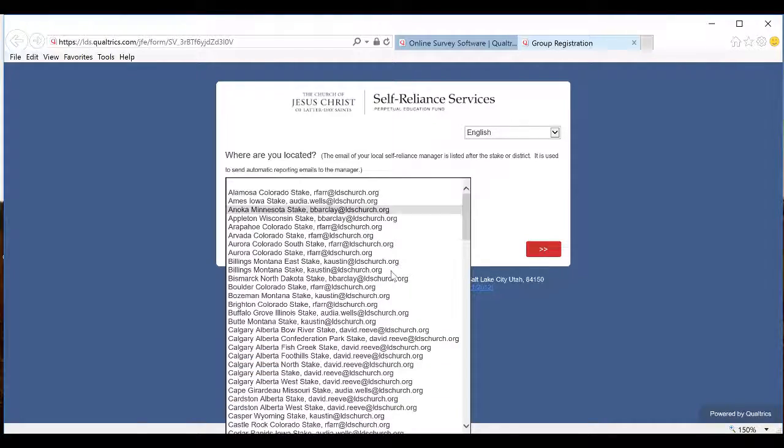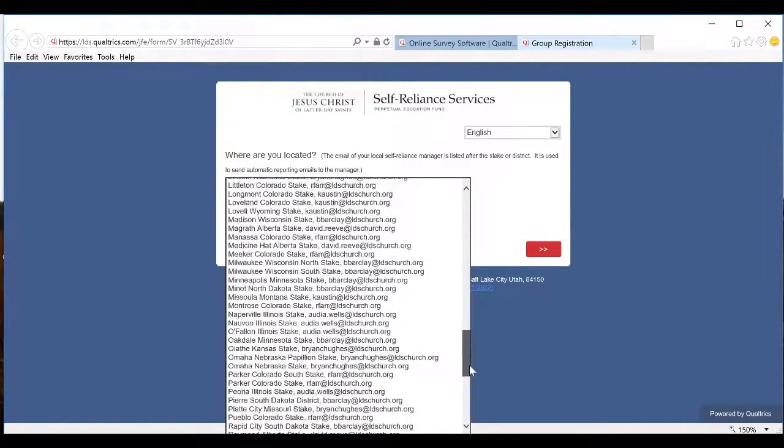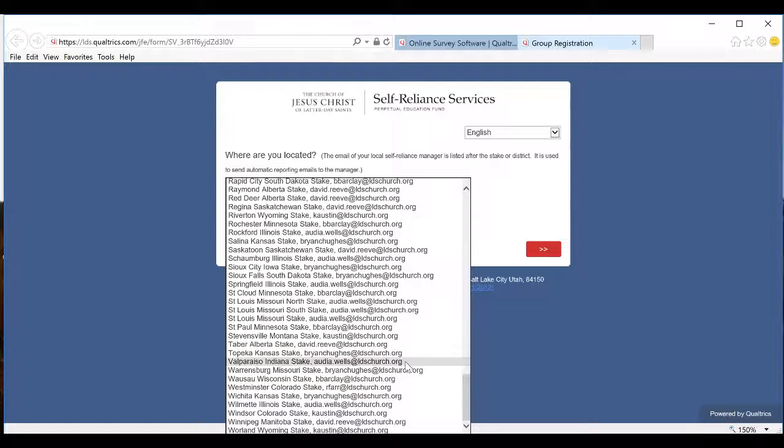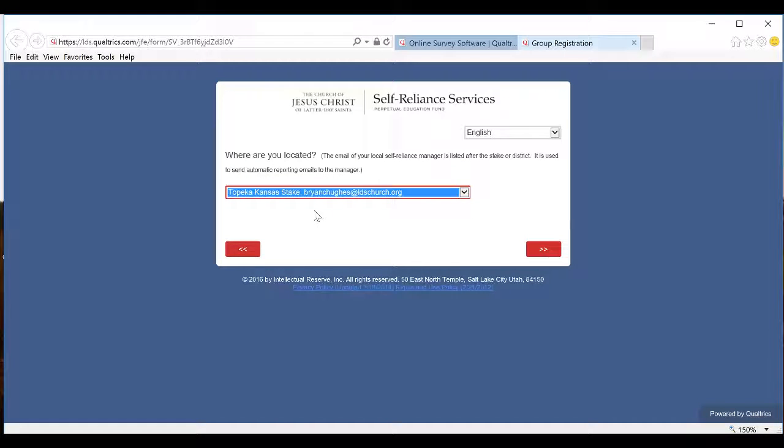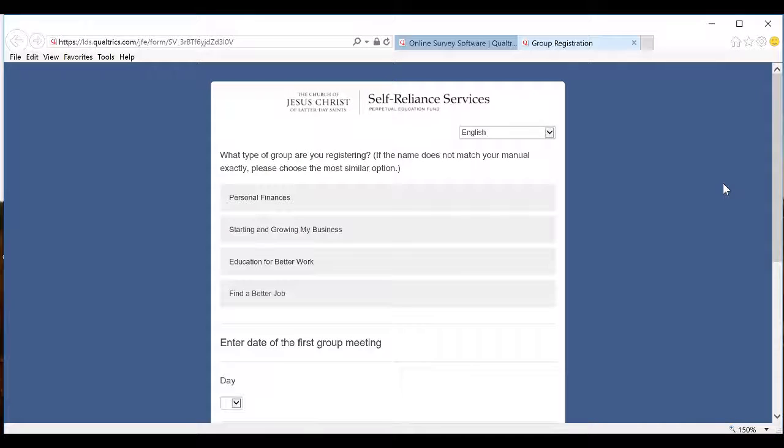From here, it will ask further information, including my stake. We'll choose my stake. Notice also to the right, you will see the email address for your regional self-reliance manager. They, as well as your stake self-reliance specialist, are resources to you at any point. From here, it will ask what type of group that I am facilitating for. In this example, I will choose personal finances.